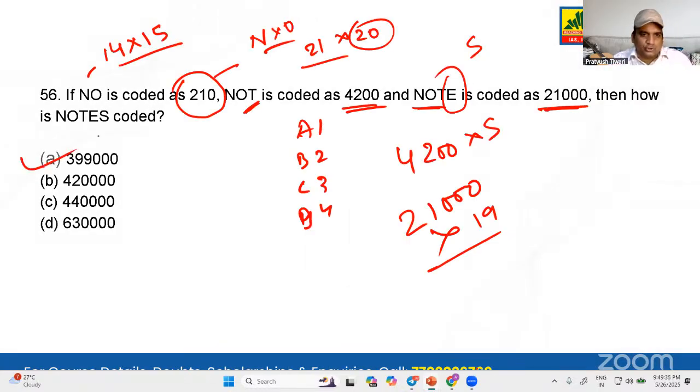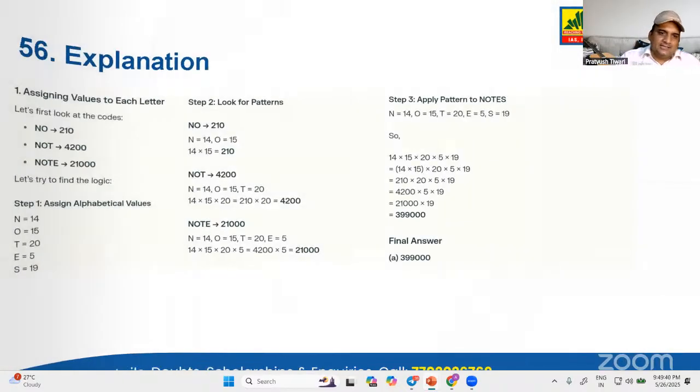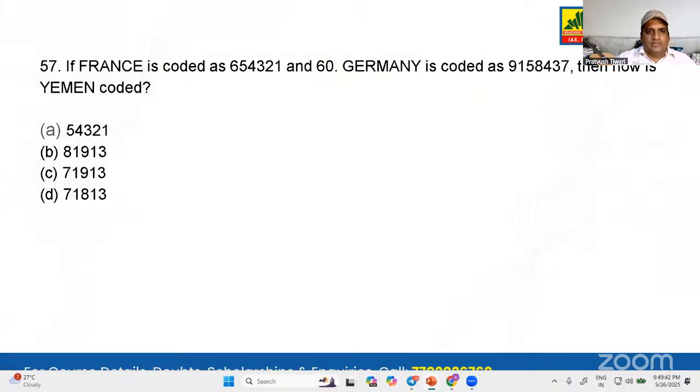Okay, I hope you have understood. It was not that hard, but you need to understand that you have to take N's value and O's value in the alphabet, and then just multiply them. Okay, now let's see this question. If France is coded as 654321, that's very simple.